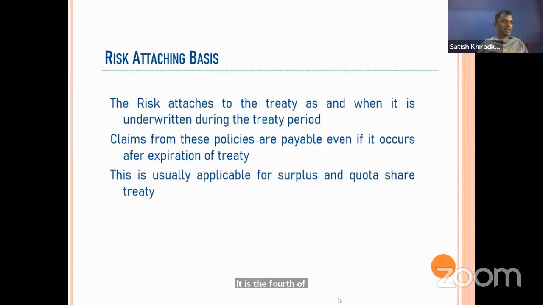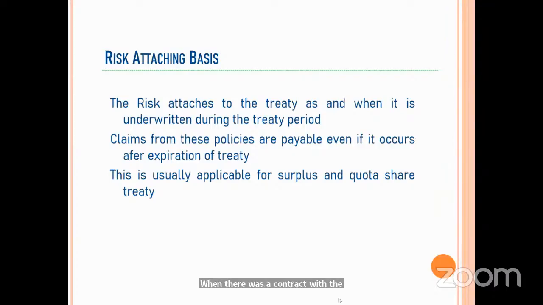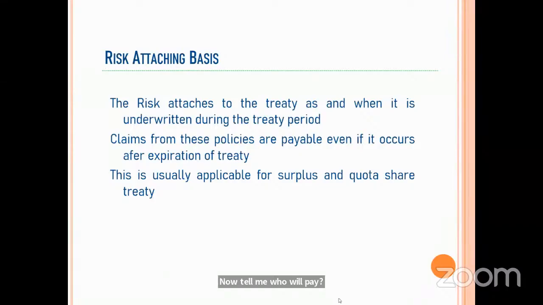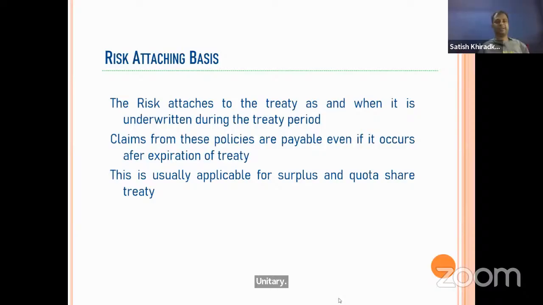Now, we underwrote the risk when there was a contract with Swiss Re, but the loss occurred when there is a contract with Munich Re. Now tell me, who will pay? Swiss Re will pay or Munich Re will pay? If it is on risk attaching basis, Swiss Re will pay. Correct. So here risk attaching and loss attaching basis come in.